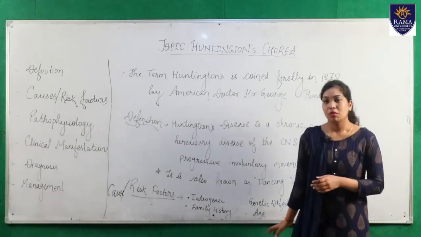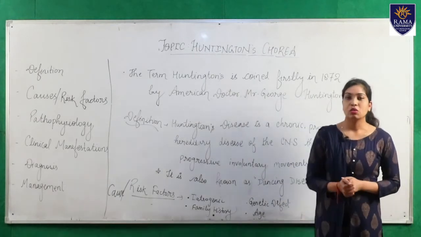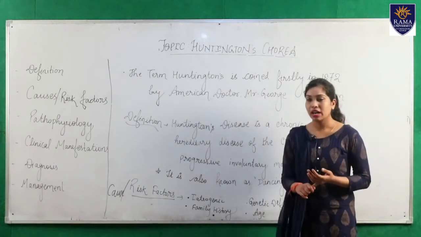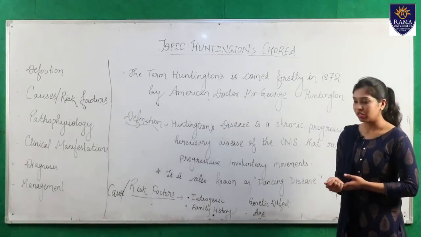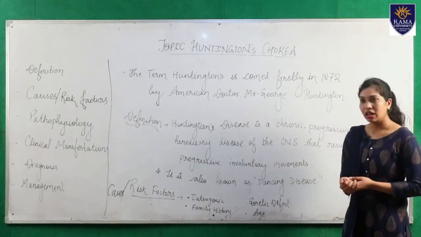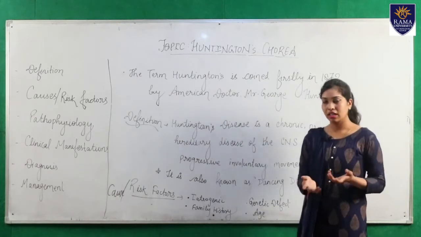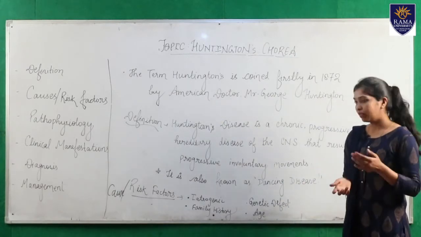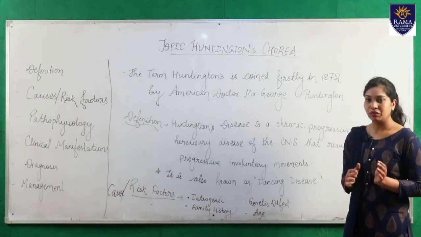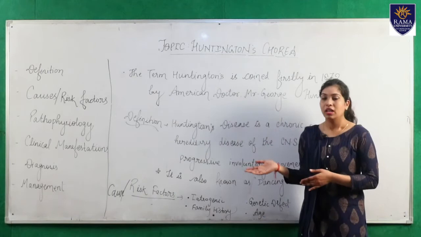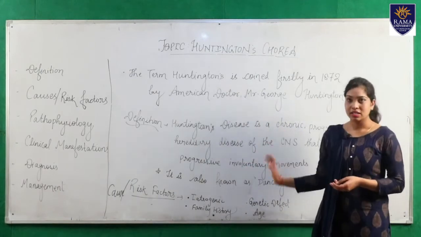Then genetic factors also affect persons. If there are any mutations or alterations in the genetic structure, it can also lead to Huntington's. And finally there is the age factor. It is well known that persons between 20 and 55 years of age are more prone to being affected by Huntington's disease.